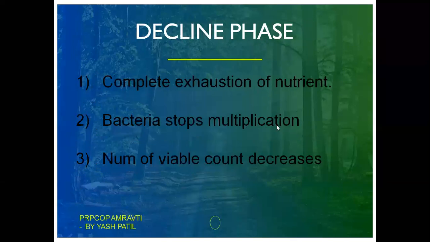Then we'll move to the decline phase. In the decline phase, complete exhaustion of nutrition happens. The whole nutrients we were having will be exhausted. Bacteria stop multiplication and the number of viable counts decreases. That's the reason the graph moves down. So this is the decline phase.